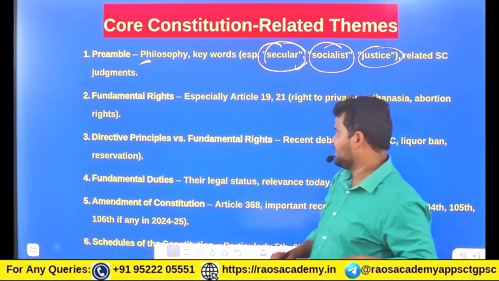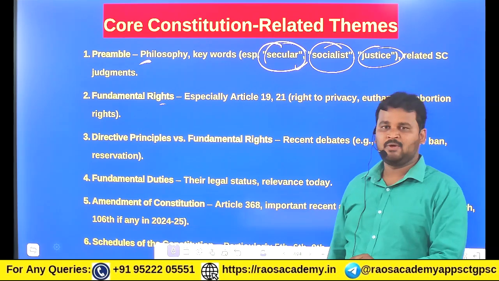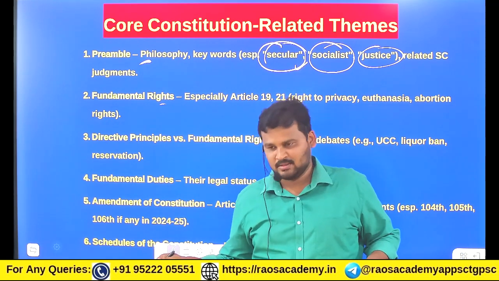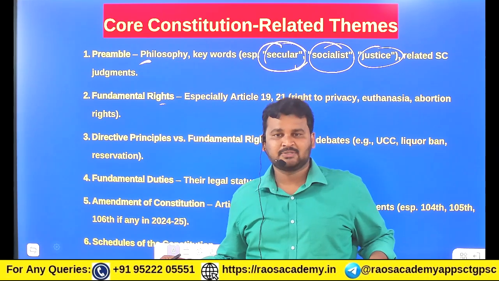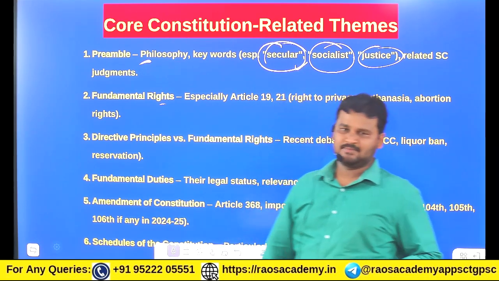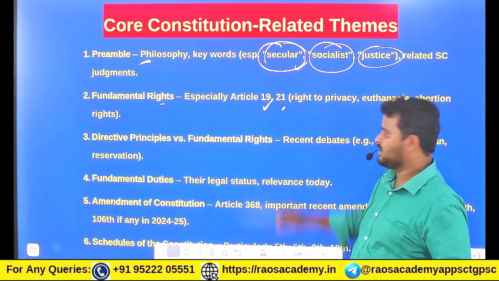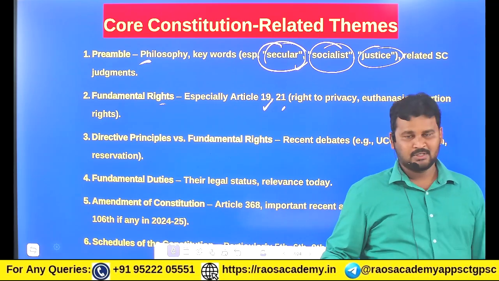Next, you have to know about fundamental rights. At least one question comes from fundamental rights every year, so you have to read about them completely, especially Article 19 and 20. Article 19 speaks about the right to freedom of expression.